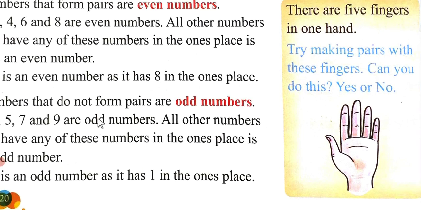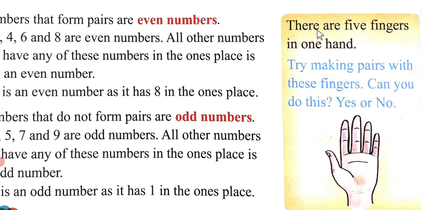Remember. Now see, there are 5 fingers in one hand. Try to make pairs with these fingers. Can you do this? Yes or no? Can you make the pair? You do it by yourself.